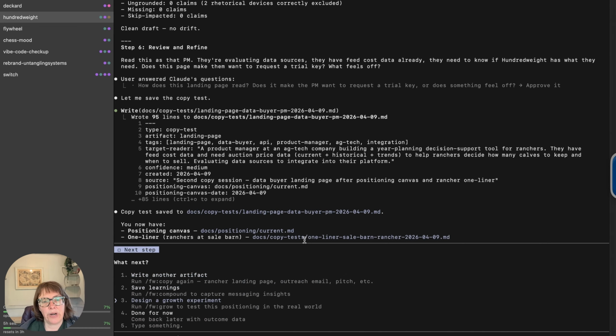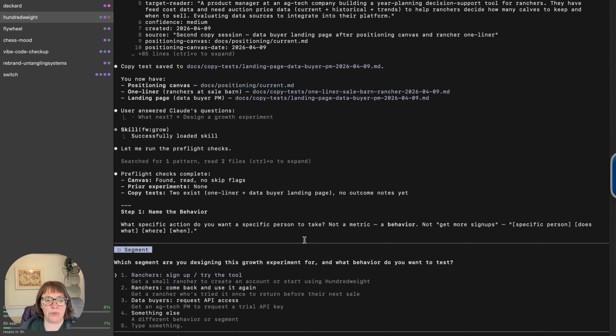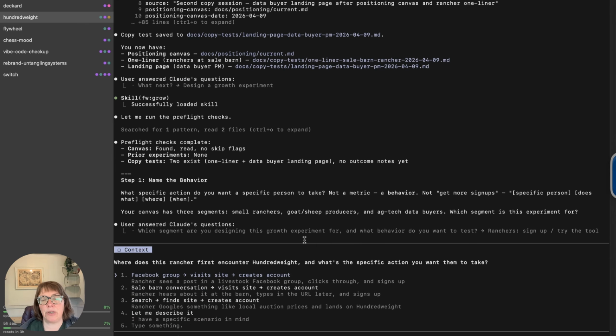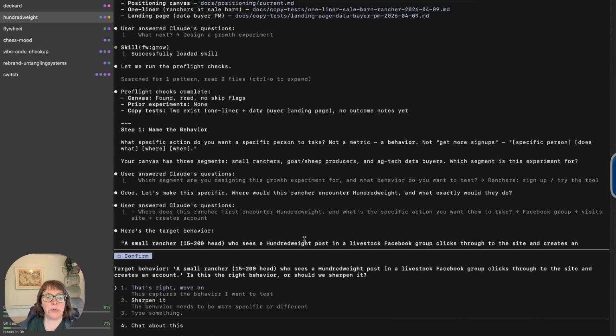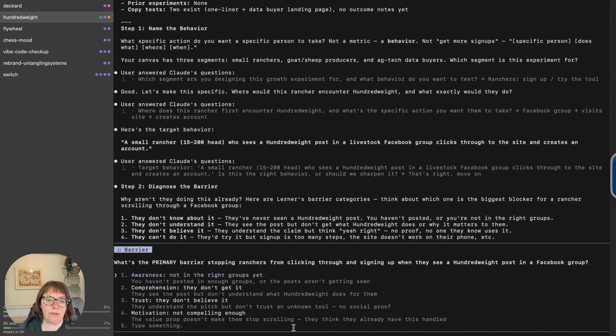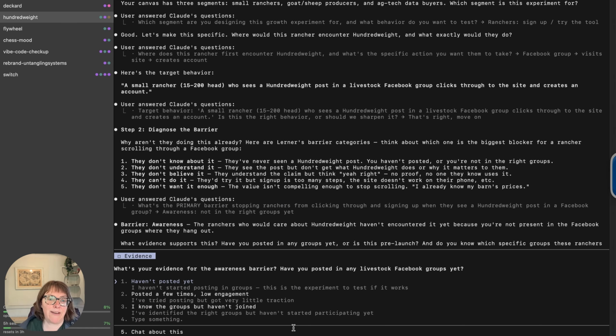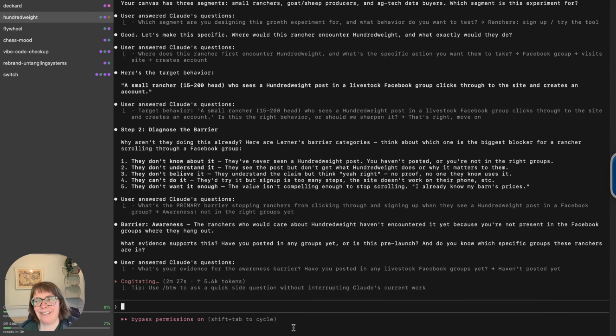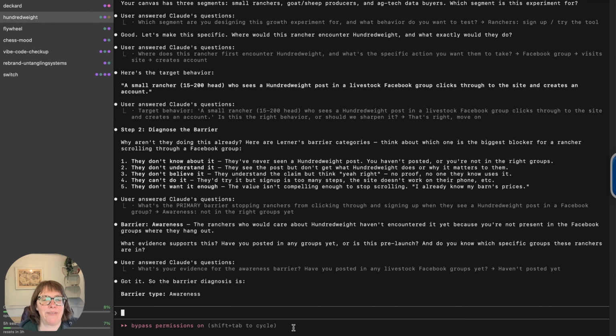So now I want to run a growth experiment to see if any of these things are going to work. So let's set one up. Let's start with getting ranchers to sign up and try the tool. I'm going to say on a Facebook group, a lot of small agriculture happens through Facebook. So our scenario is a small rancher sees a hundredweight post on a livestock Facebook group, clicks through the site and creates an account. Yes, that's what we want to see happen. What's the biggest blocker right now? They don't know about it. We're not in the right groups yet. I haven't posted in any groups yet. This is going to be a great growth experiment, being that we haven't started.